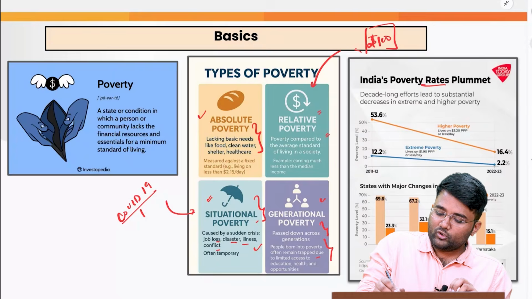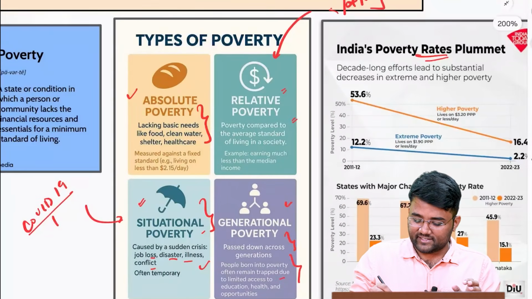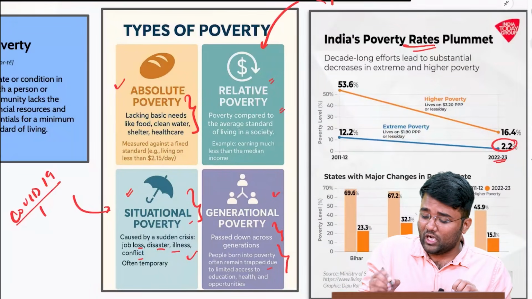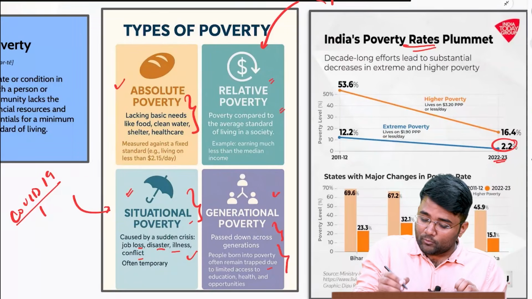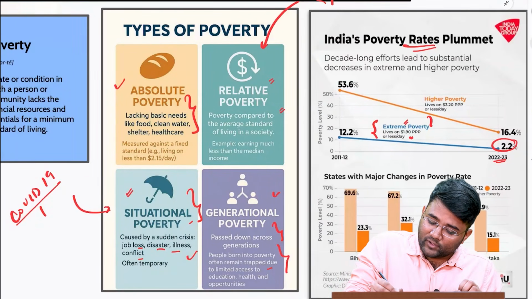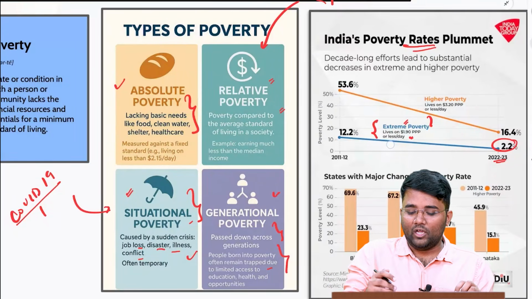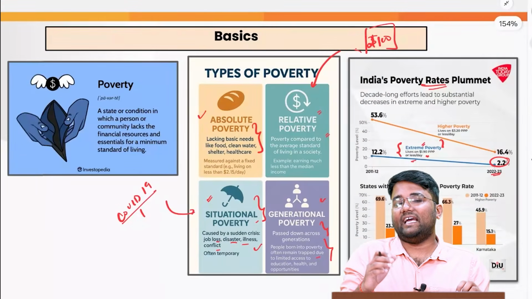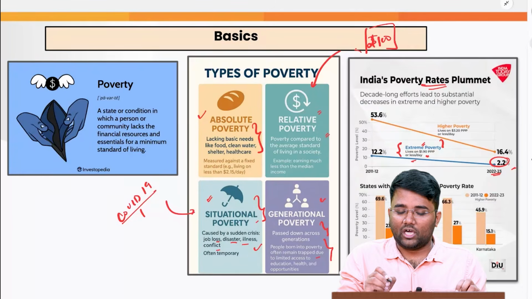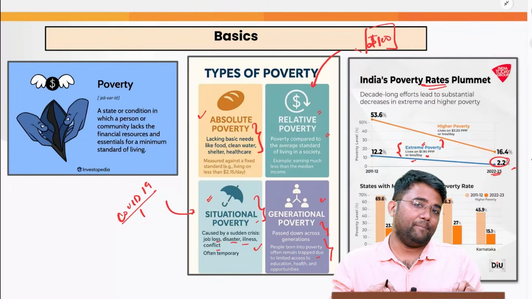But when we talk about the extreme poverty that Kerala has eradicated in India, as per the Ministry of Statistics and Program Implementation, it has declined to 2.2% in 2022-23. And who are extremely poor? The people who are living on $1.90 at PPP rate, or purchasing power parity rate, or less than that, will be categorized as extremely poor. And this rate has declined to 2.2% in 2022-23 as per this data of the Ministry of Statistics and Program Implementation.